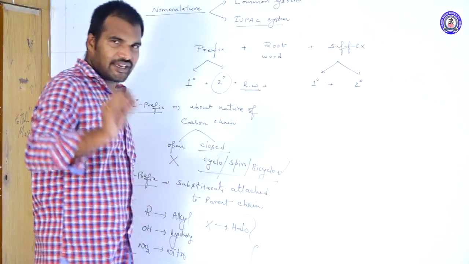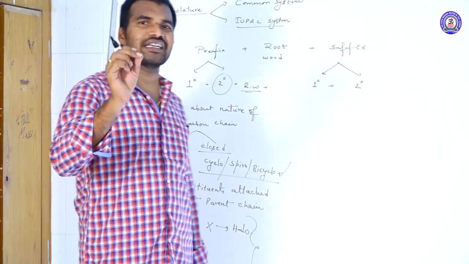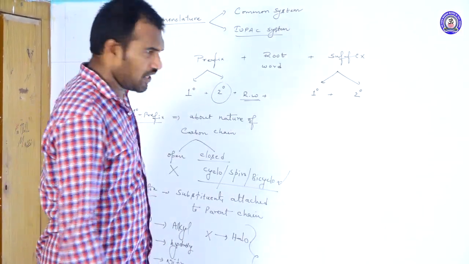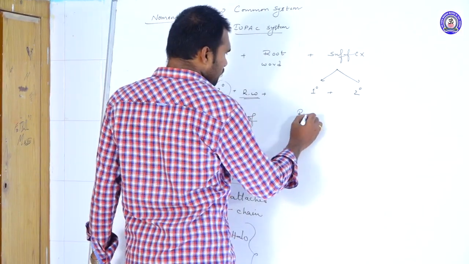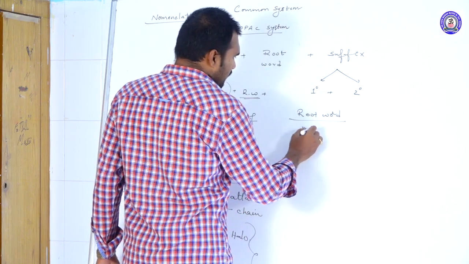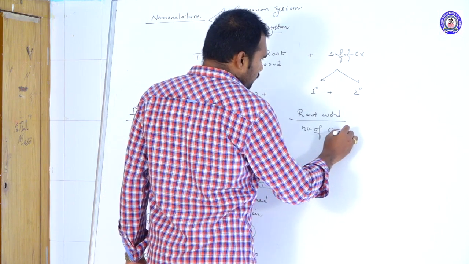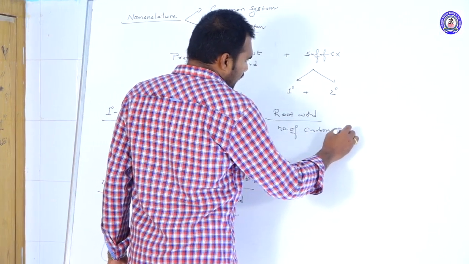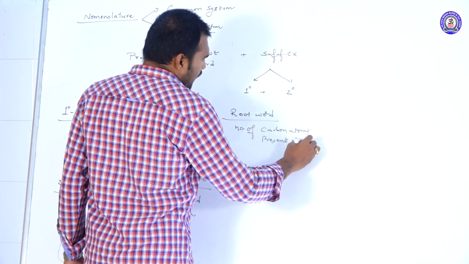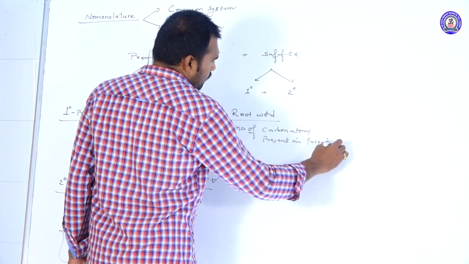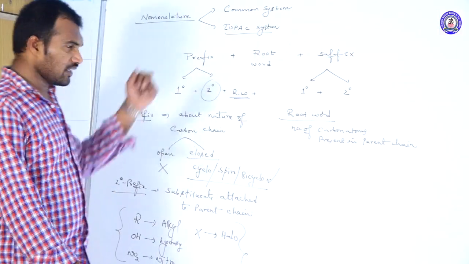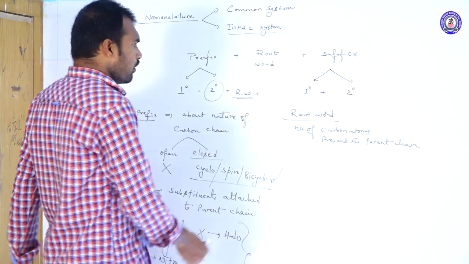Then the root word. What does the root word indicate? The root word indicates the total number of carbon atoms present in the parent chain, the main chain. That number is represented by the root word. There are different root words.